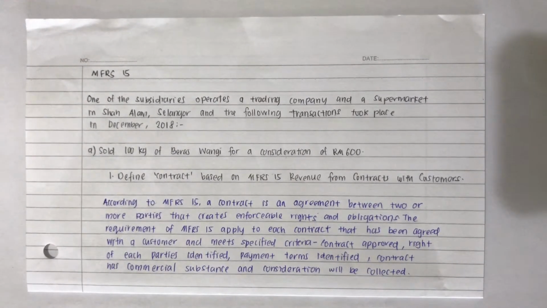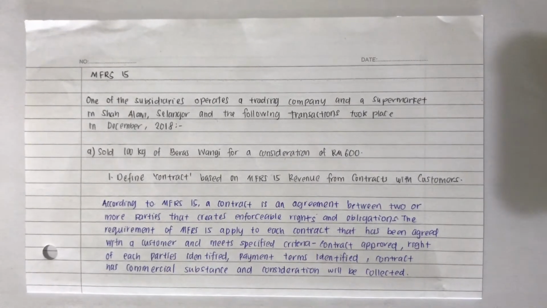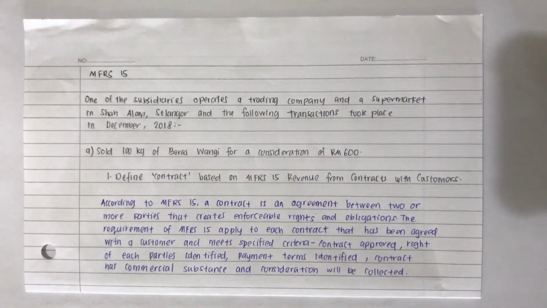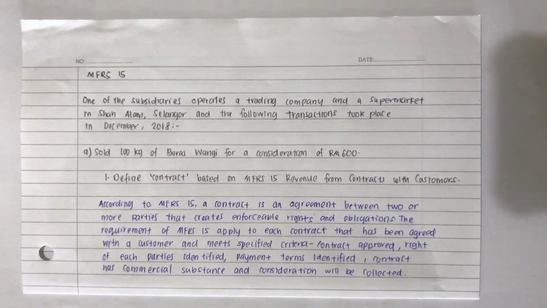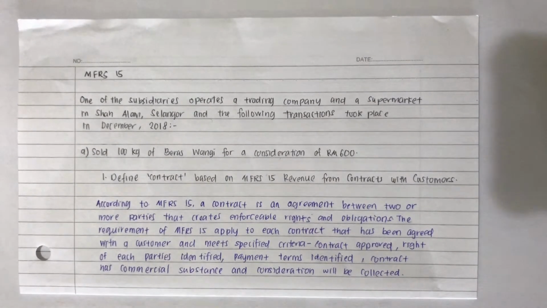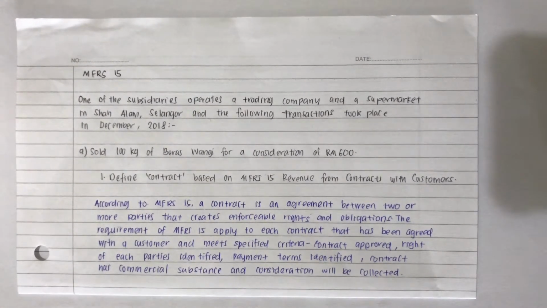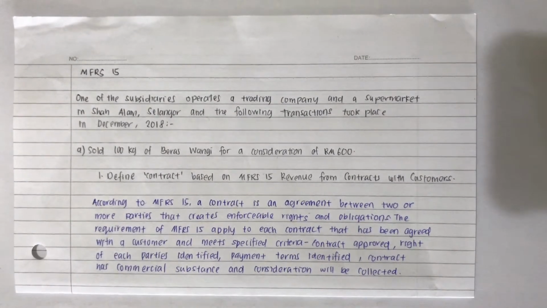One of the subsidiaries operates a trading company and a supermarket in Shah Alam, and the following transaction took place in December 2018. For A, sold 100 kg of beras wangi for a consideration of RM600. Question 1. Define contract based on MFRS 15.